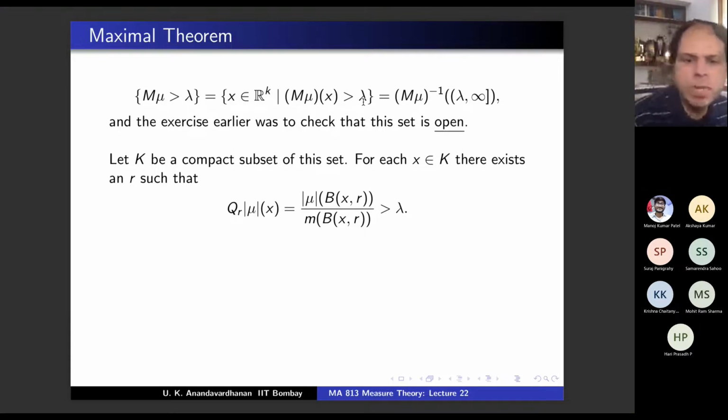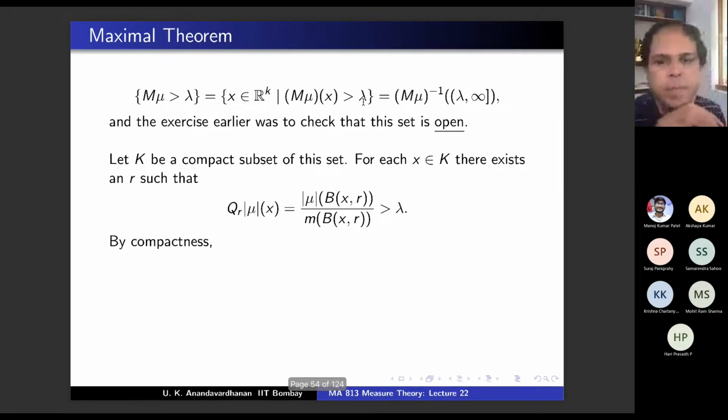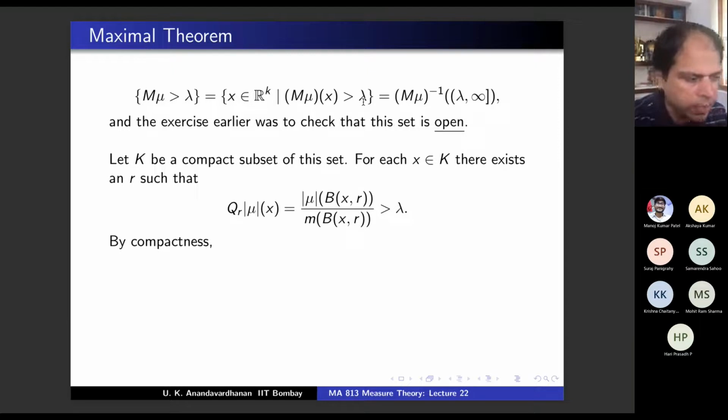All of you are okay with this statement? Yes, because K is a subset of this. So for each x, there is some r such that this happens. Keep that in mind: for each x, there is an r. So you have got a ball B(x,r). K can be covered by the union of all such balls, because each x in K you are taking. Whatever the radius is, all those balls put together will be a cover for K, right?